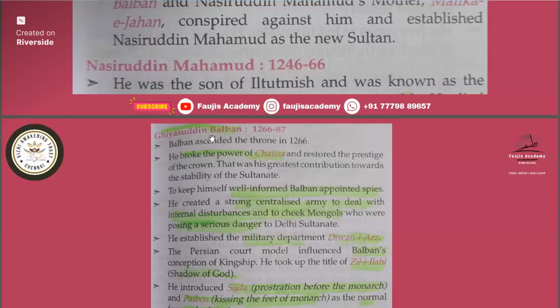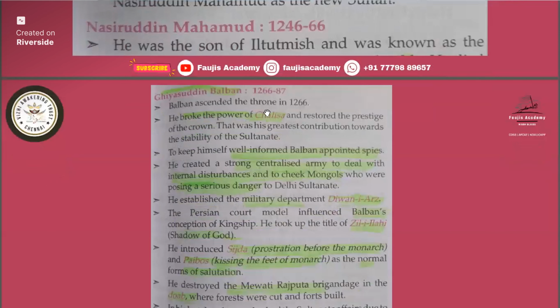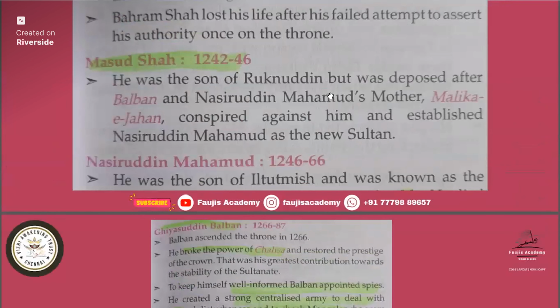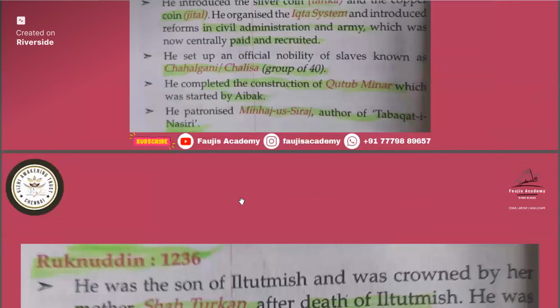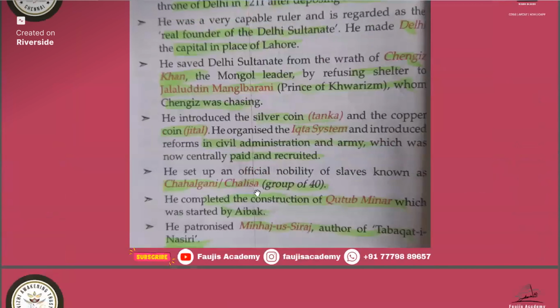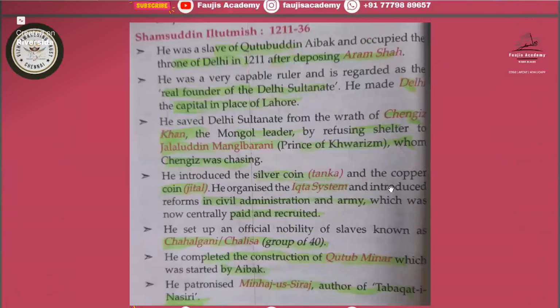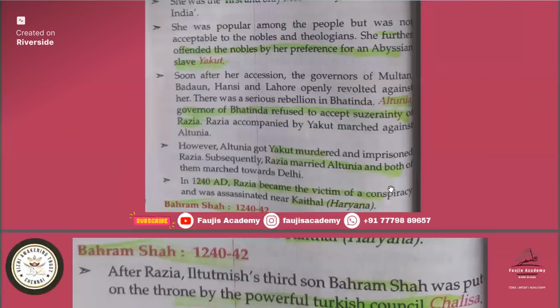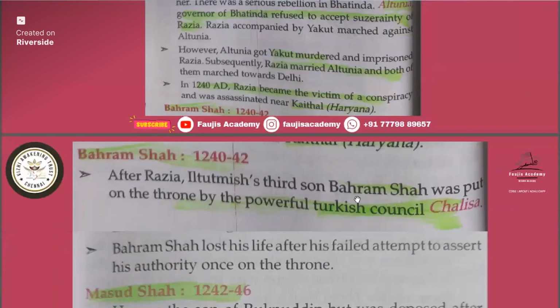Then we will study about Ghiyasuddin Balban. Balban ascended the throne in 1266 AD. He broke the power of Chalisa. Who started the Chalisa system? That is Iltutmish. See, Chahalgami or Chalisa, that group of 40 people, was started by Iltutmish, and who stopped the Chalisa? That is Ghiyasuddin Balban.